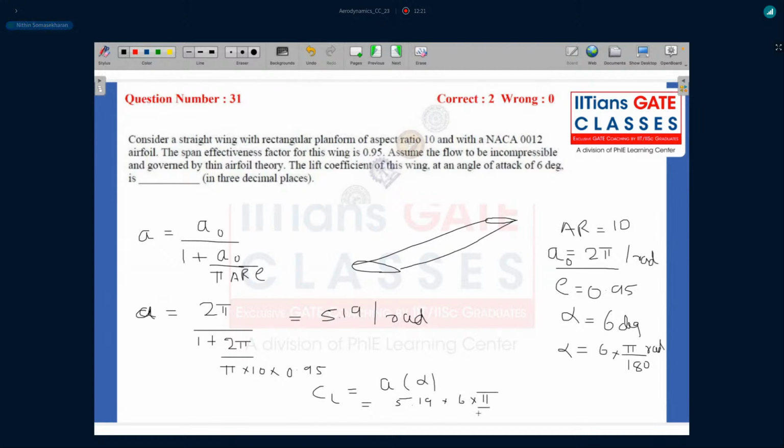All right. So CL in my case would turn out to be around a value of 0.54. That would be the CL value. And this is for the entire wing, not just the airfoil. All right. Any questions here?